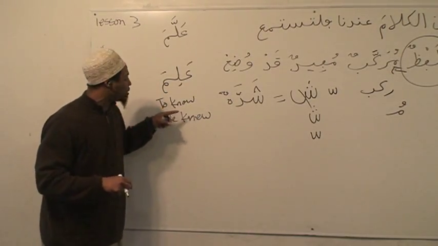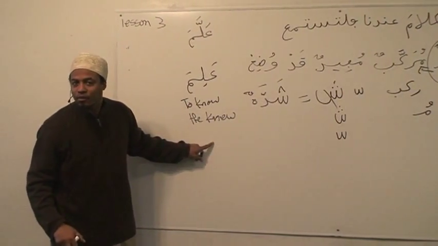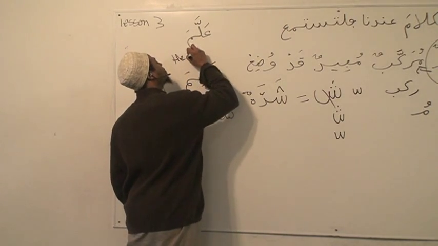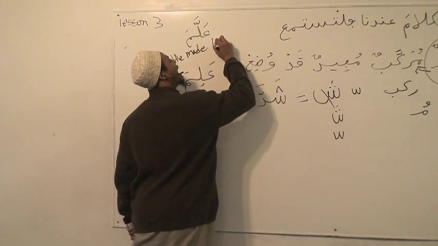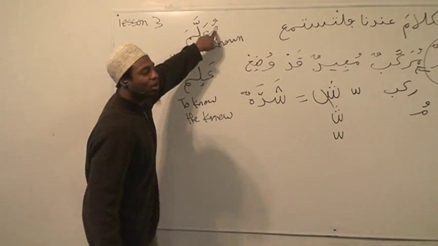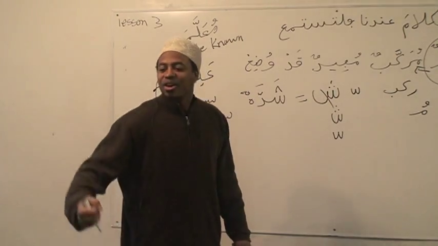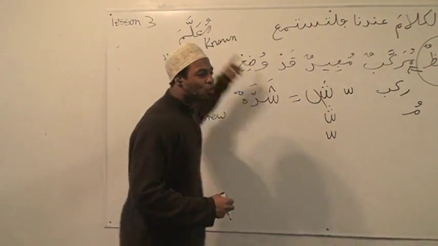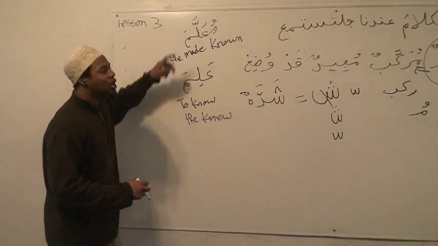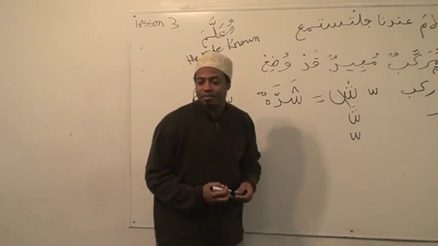So I've said it means he knew. What does it mean now? How do you strengthen that? No, he didn't know for sure. He made known. So since we call it a mu, what do we say? Mu'allim. What is a mu'allim? He's the teacher. He's the one that makes it known. So this is how you strengthen a word. With that shadda, it strengthens the meaning.